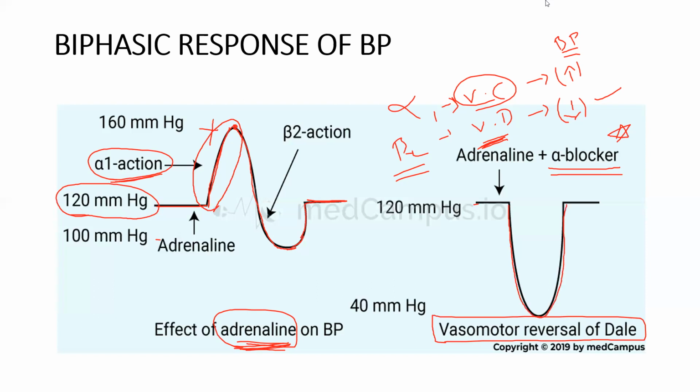So this is a normal 120. If you give adrenaline along with an alpha blocker, that raising part will not be there. Only the downfall will be there. Again after some time, it comes back to 120. This is called vasomotor reversal of Dale.